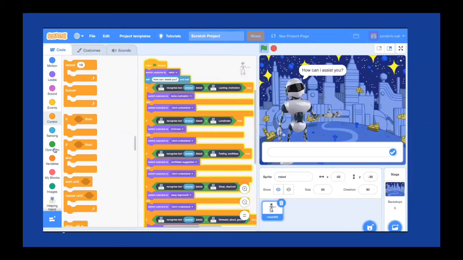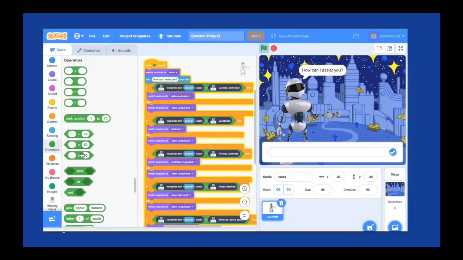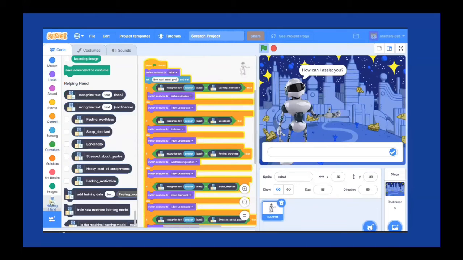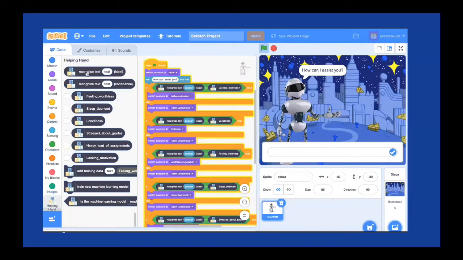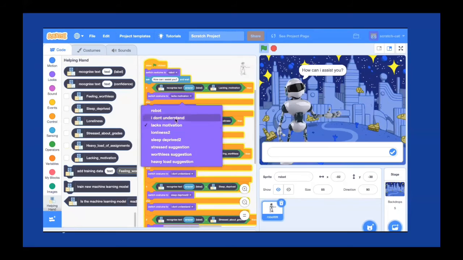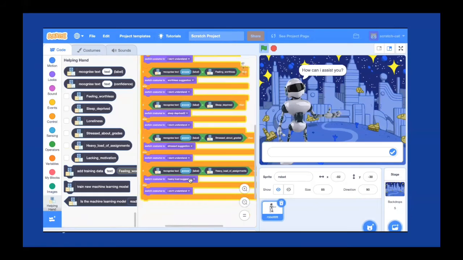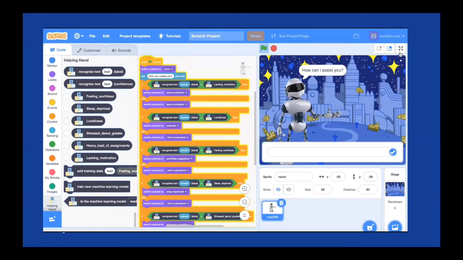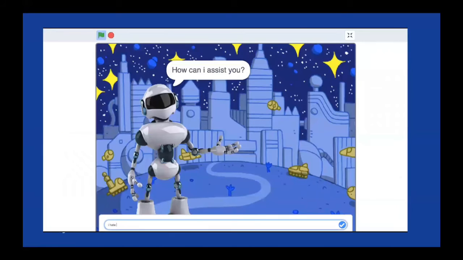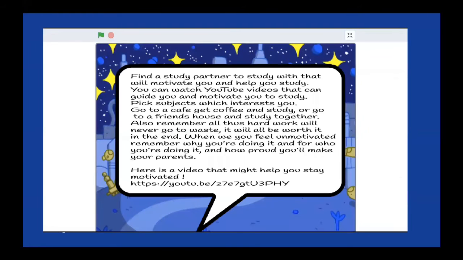So after setting the default section, we then went to the control section and added if and else brackets. That will include our examples that we previously made in Machine Learning for Kids in order for the machine to recognize. So first, for the example in the first part, we chose a machine to recognize examples for the lacking motivation bracket and allowing it switching costumes to the suggestion advice costume that we chose to recognize the text with. We then duplicated it 6 times with each of the different brackets and examples from Machine Learning for Kids.